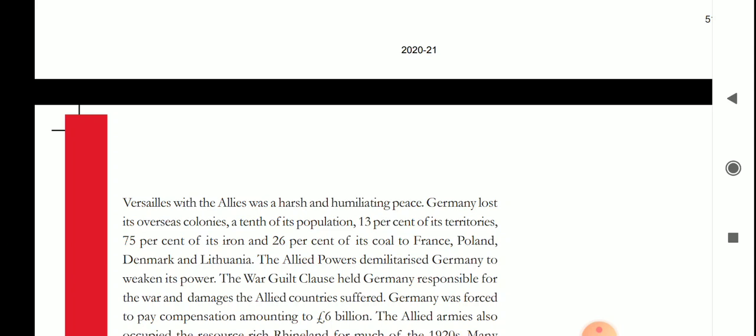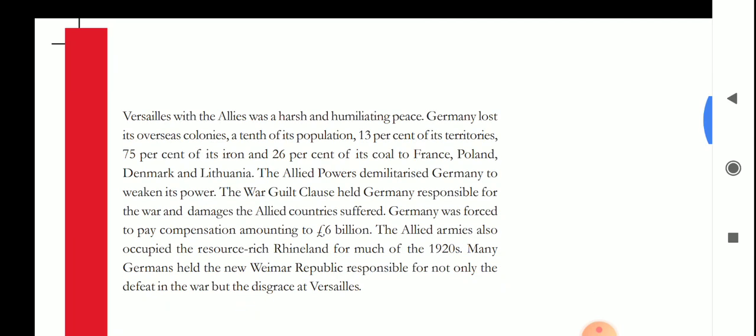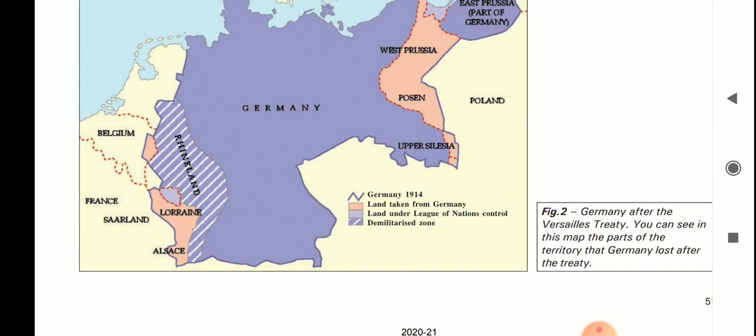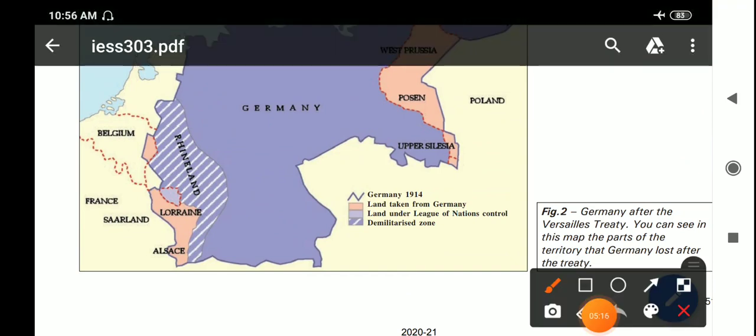All the colonies that Germany had were taken away by the Allies. Second is one-tenth of its population. Along with the colonies, some of the population, among whom there were very talented people, was also taken from them. Then third is 13% of its territories. From the map, you can see Germany, and the land taken from Germany. Here you can see a border. These places, shown by this color, this place and this place, these territories were taken from Germany.